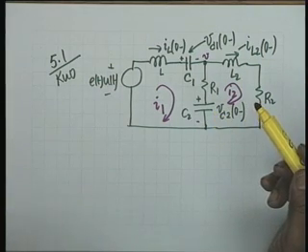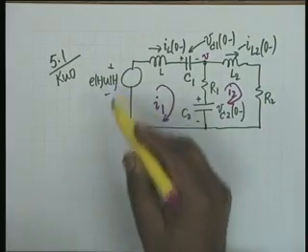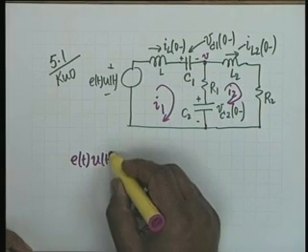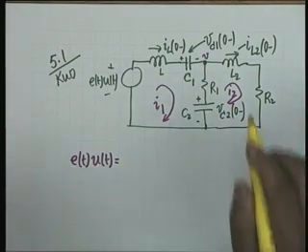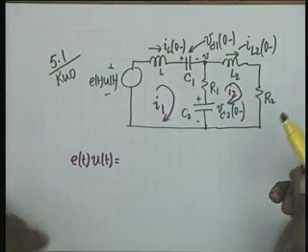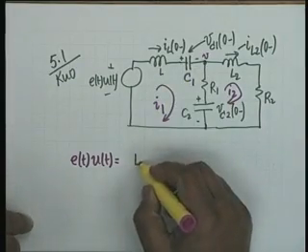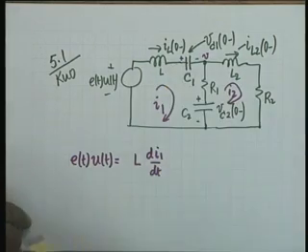We first find the driving energy source, which is e(t) u(t). So we write e(t) u(t) is equal to the drops across the elements. The first one, the inductor, has the drop L dI1/dt, since the current through it is I1.